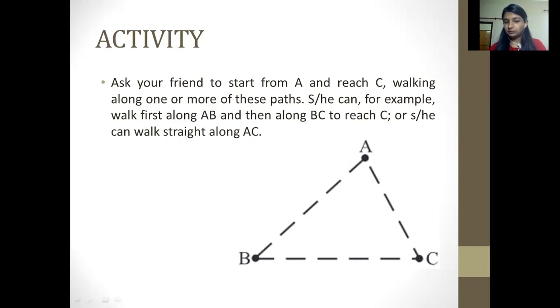After that, walking along one or more of these paths, he or she can, for example, walk first along AB.